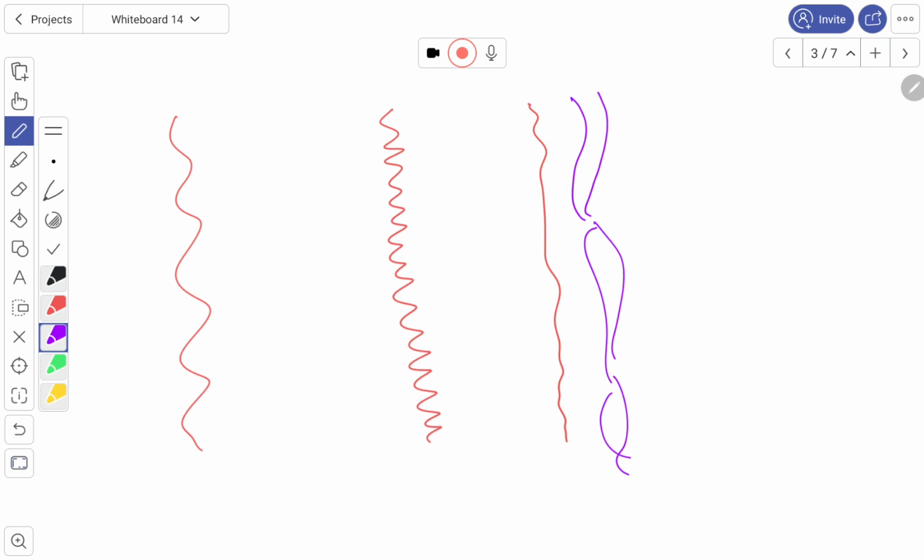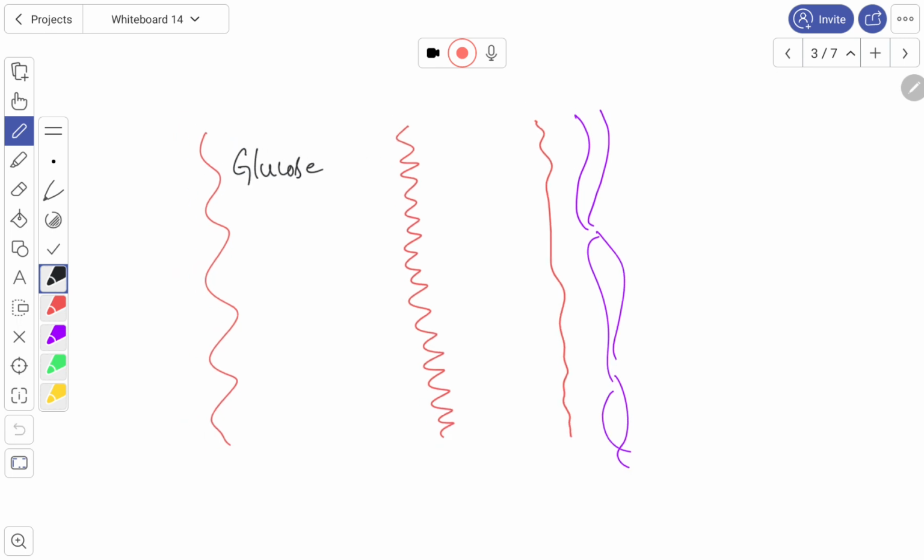Substances like glucose are absorbed into this part, which is called the mucosa. This one is the lumen of the gut. These are the blood vessels, or it is absorbed into the lymph.